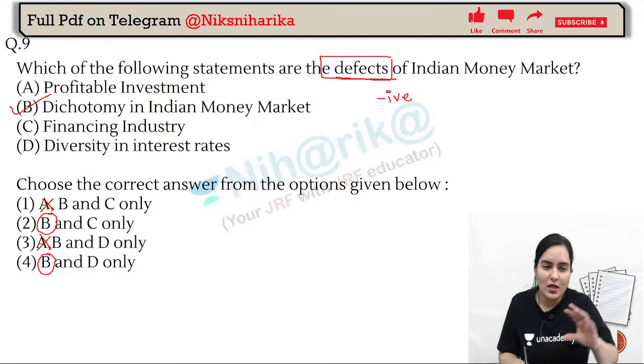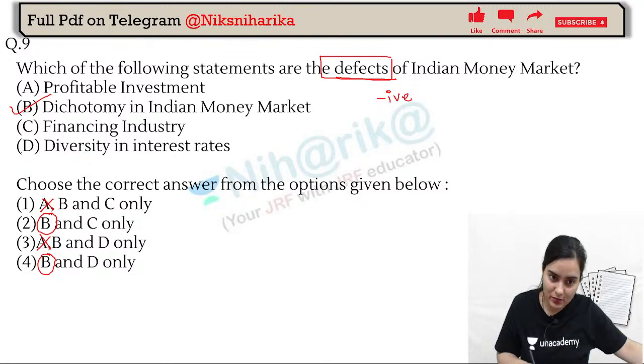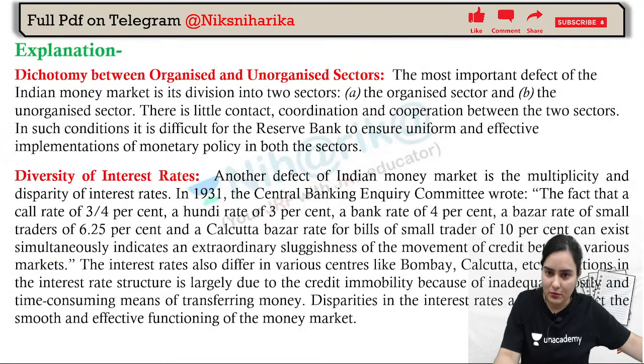Financing industry is a characteristic, or you can say diversity in the interest rate, that will be the negative term. Diversity is a negative term. Okay, very good. So that will be your answer. Basically, that is a problem in the Indian money market. You all can see dichotomy.